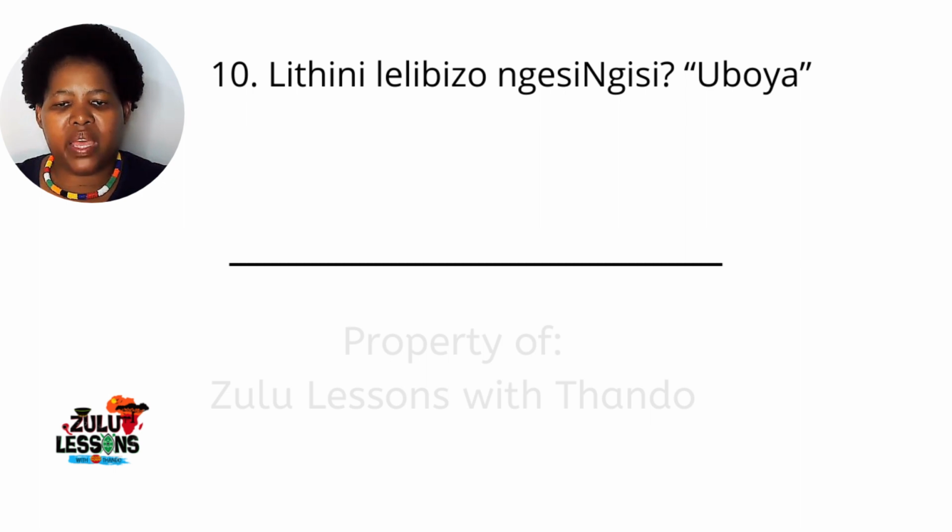Uboya. Uboya. Look in your dictionary. Which dictionary are you using? Are you using Google Translate? If you're using Google Translate, you could then, of course, find that uboya is fur. If you're using the Baba Nyembezi and Mr. Dent's dictionary, you will also find that uboya is fur. But you would have to look for uboya under B, taking out the U. And then you'll find it under B in that dictionary. If you're using the Oxford Dictionary, you'll have to look for the full or complete word, including that prefix u.